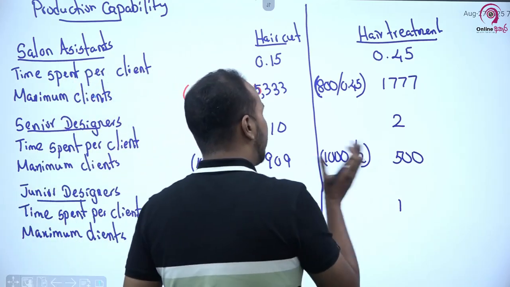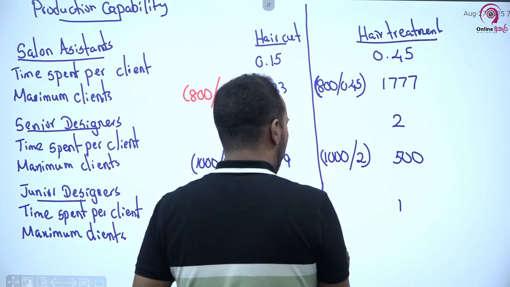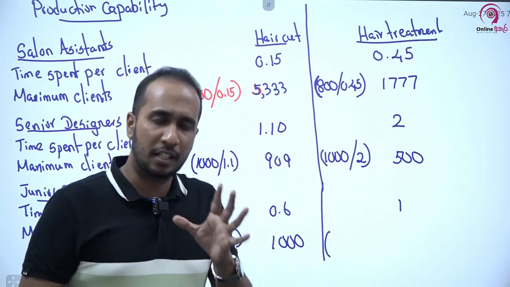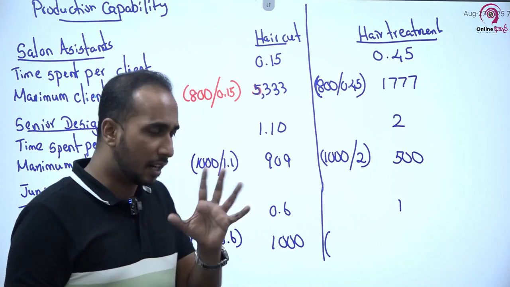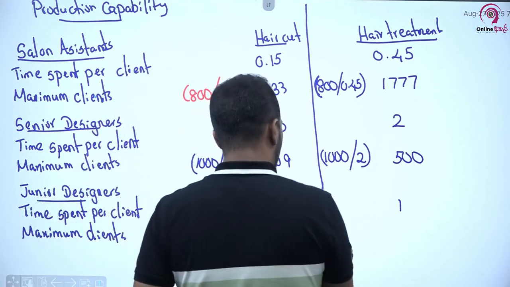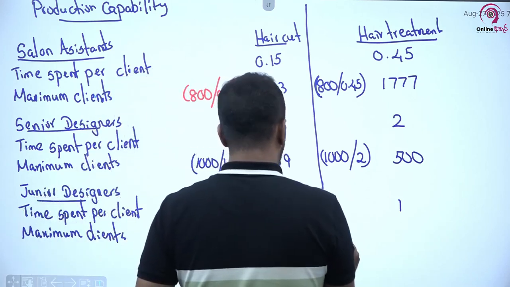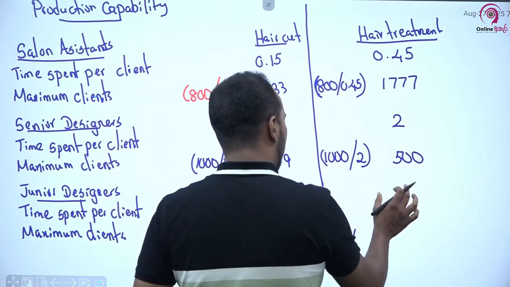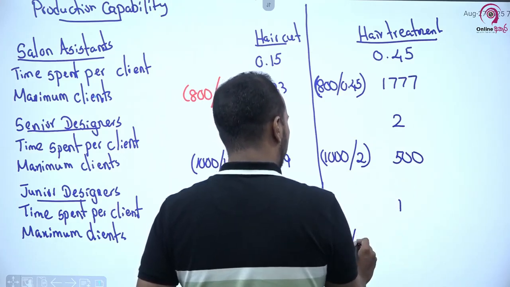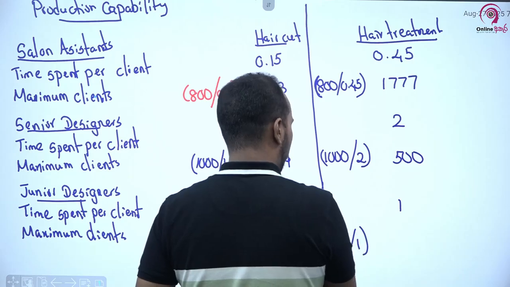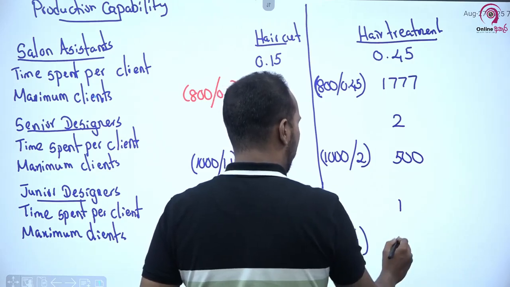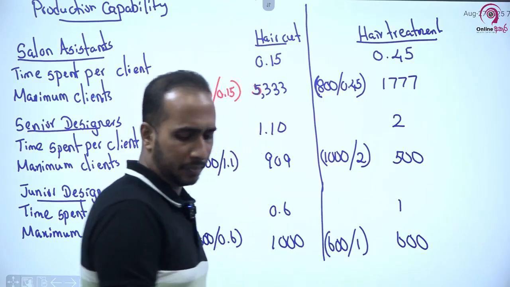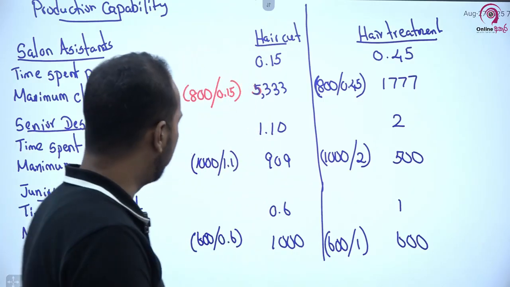So when it comes to hair treatment, if they are providing only hair treatment, these are assumptions. Hair treatment විතරක් කරනවා නම් කොහොමද වෙන්නේ? පැය 600ක් තියනවා ළමයි junior designers ලගේ. එයාලට එක client කෙනෙක්ට hair treatment කරන client කෙනෙක්ගේ කොණ්ඩේ වේලන්න පැයක් යනවලු. එහෙනම් 600 divided by 1 means they can cater 600 clients.